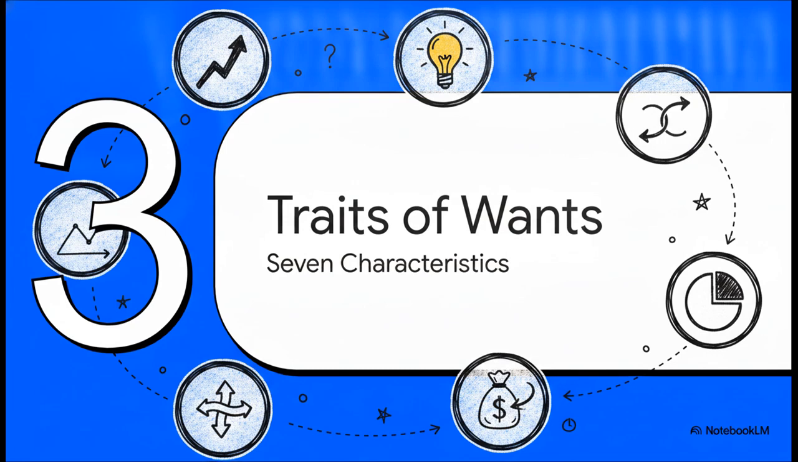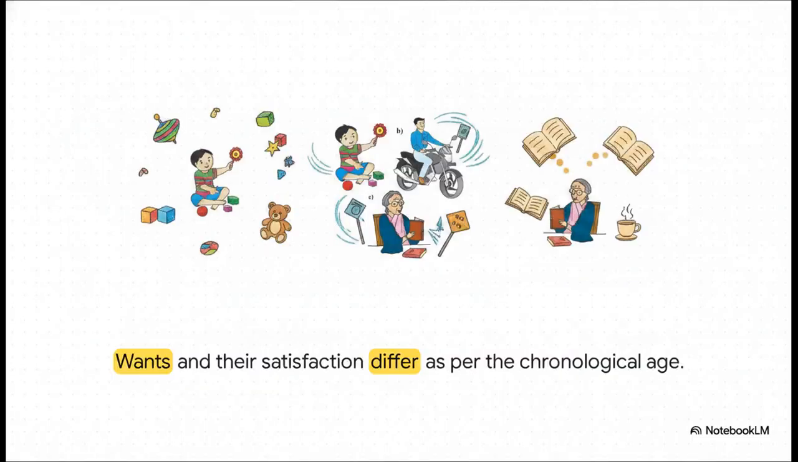Which brings us nicely to Section 3, the 7 characteristics of wants. Now, what's really interesting about this is how we can break down human desire into 7 distinct traits. Let's start with age. Wants drastically differ based on how old we are. Think about it. A young child's primary want is usually a brightly colored toy. Fast forward to a young adult, and that desire completely shifts to wanting mobility, speed, maybe a little thrill.